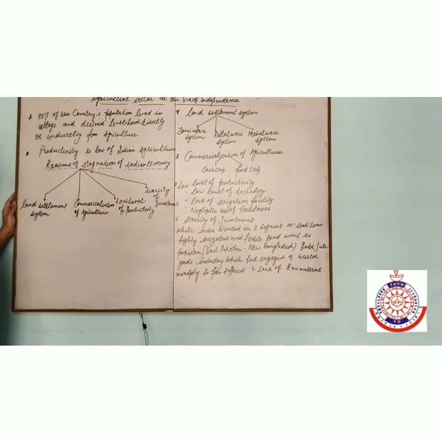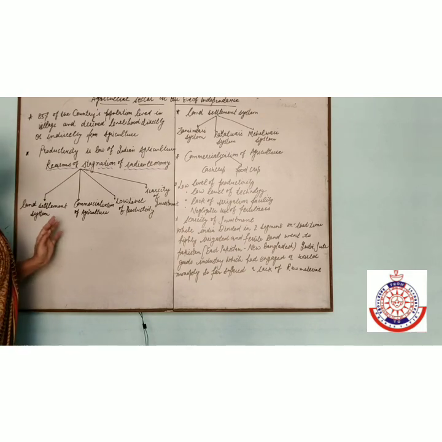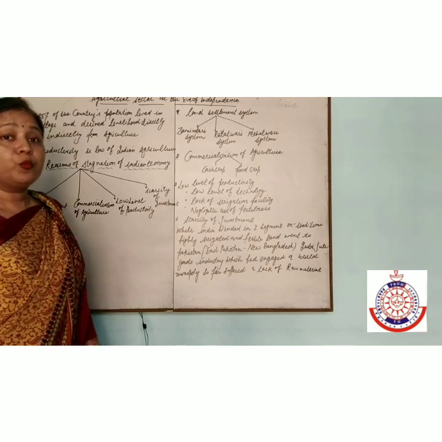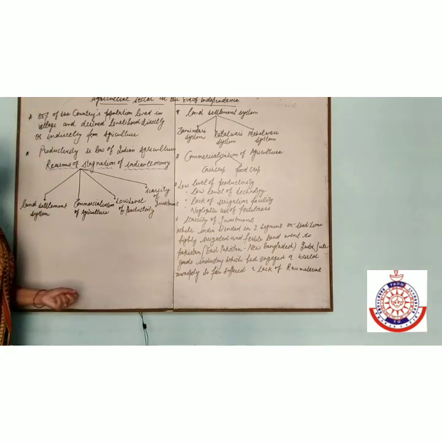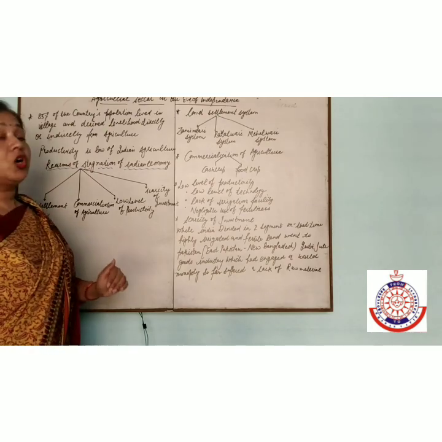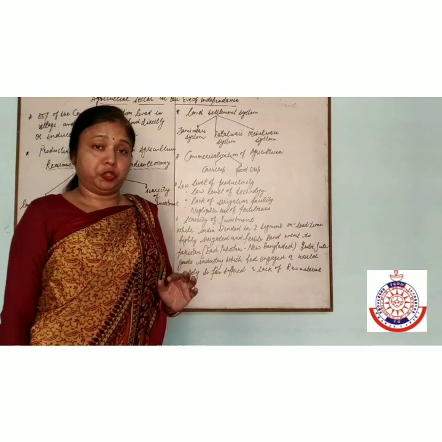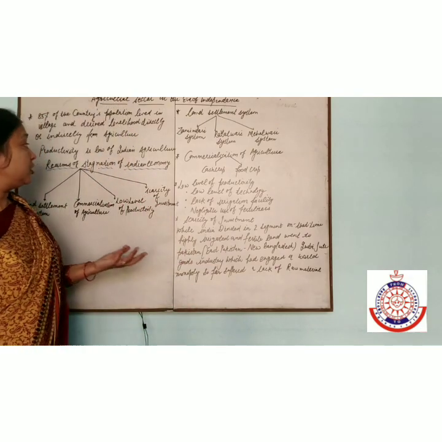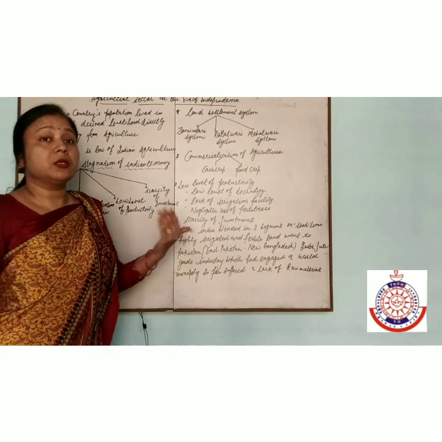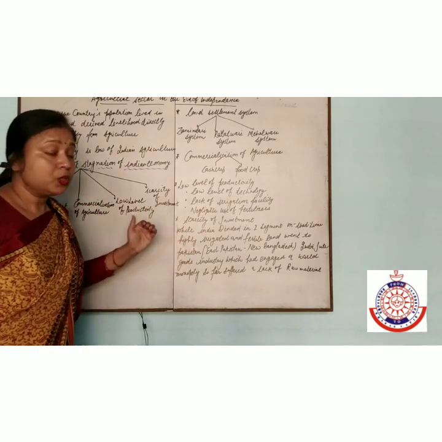85% of the country's population lived in villages, and their livelihood came directly or indirectly from agriculture. Most of the population was engaged in the agriculture sector, and the productivity of Indian agriculture was low. Now, what are the reasons for the stagnation of the Indian economy? Stagnation means the Indian economy is stable, not improving, and is going down.